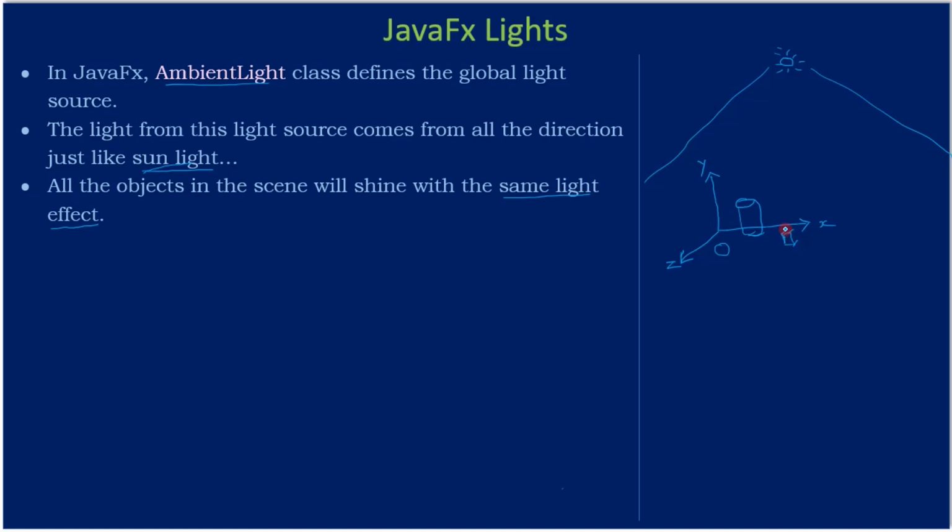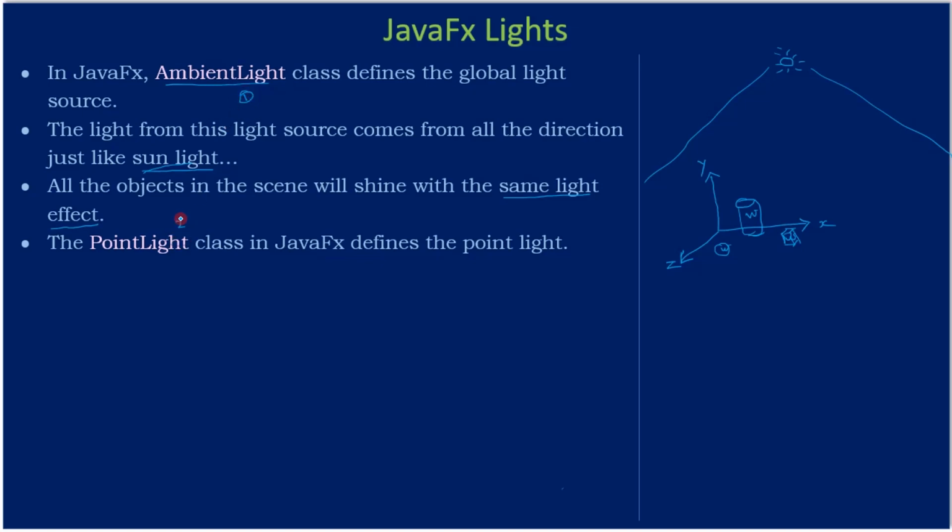So if a particular object shines in white color, then all the objects will shine in the same white color, because the ambient light is such a global one and it is applicable to all the scene objects. So that's one class, ambient light.